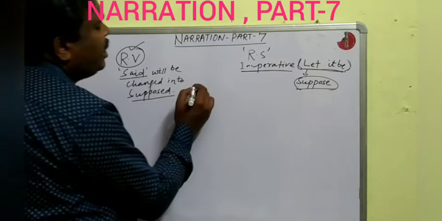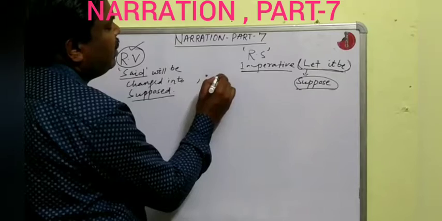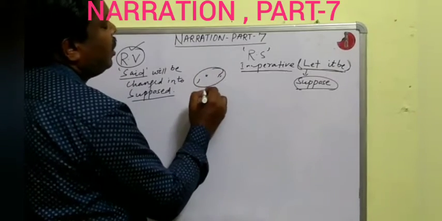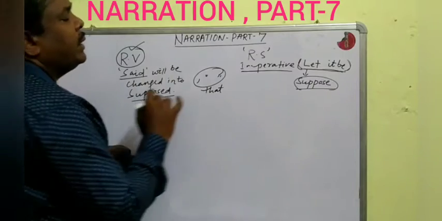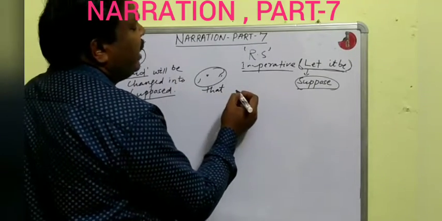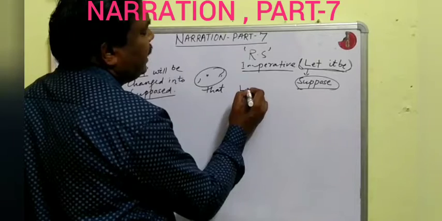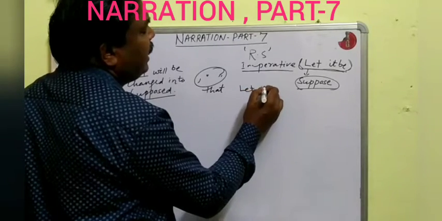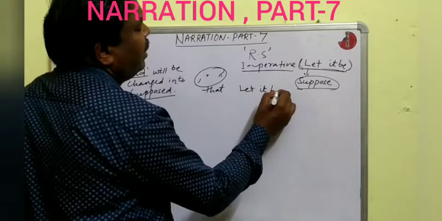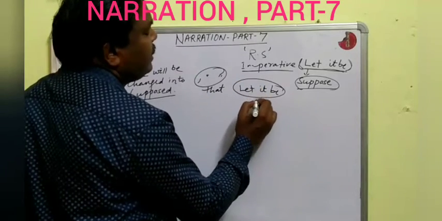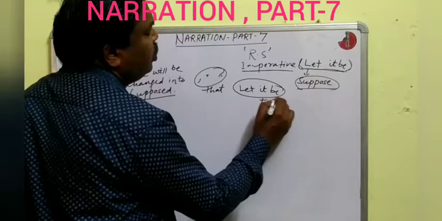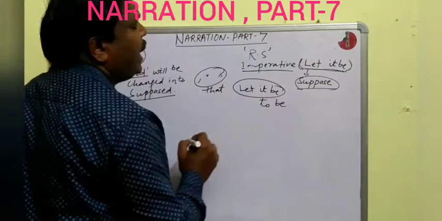Then removing the comma and inverted commas, the connector that will be used. Then you will remove let it be, and in place of let it be, to be is used.